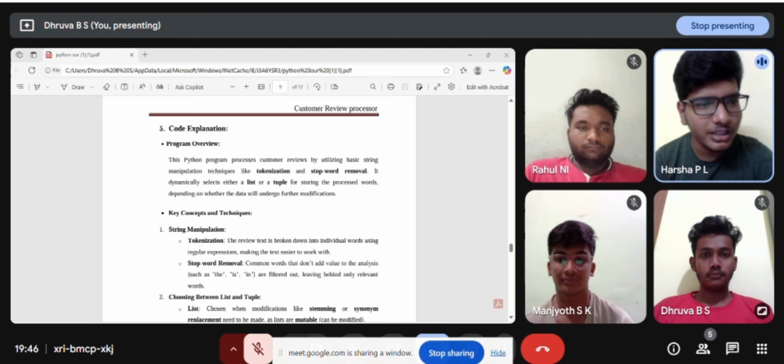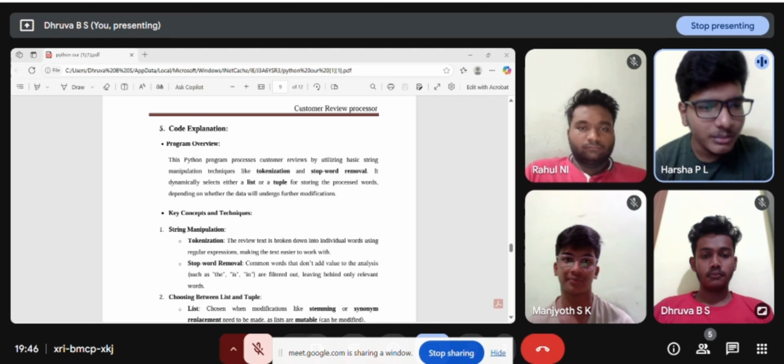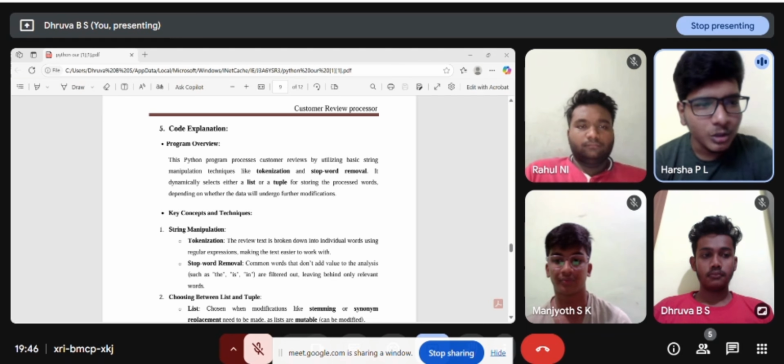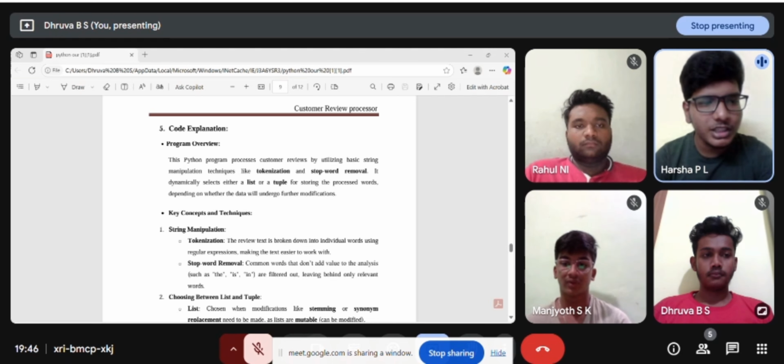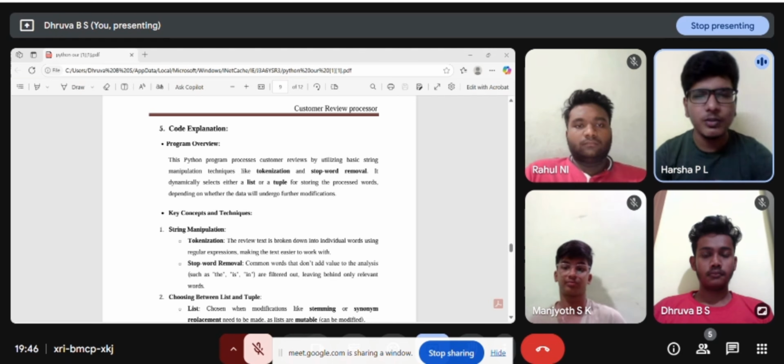For example, "this product is amazing" will be separated, with the punctuation removed, giving "product amazing". The next step is processing with or without modification. If modification is needed, it will use a list as it is mutable and perform simple stemming, removing suffixes like "ed" or "ing" from the words. If no modification is required, it uses a tuple, which is immutable, for safety.